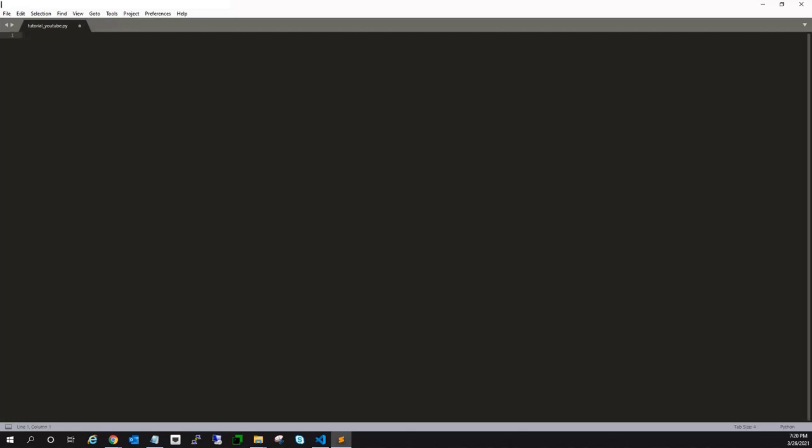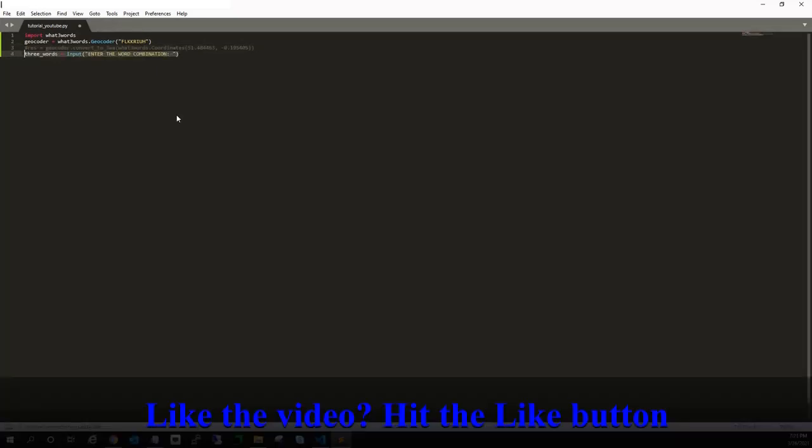First I'm going to import the package, obviously import what3words. Then I'm going to enter my API key. With this geocoder, I'm creating the object, and in the double quotes I'm going to enter the API key.